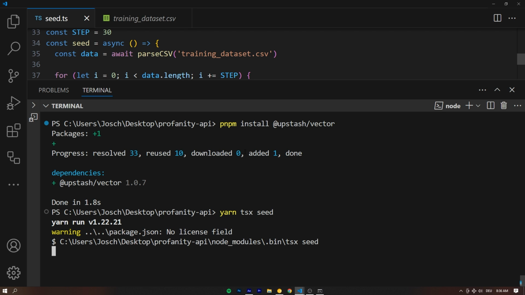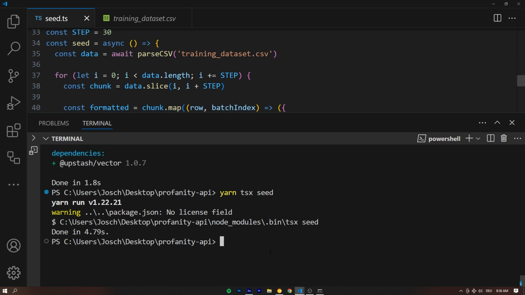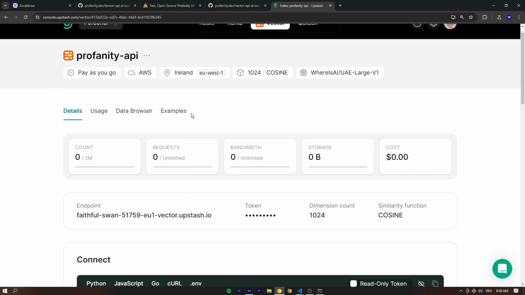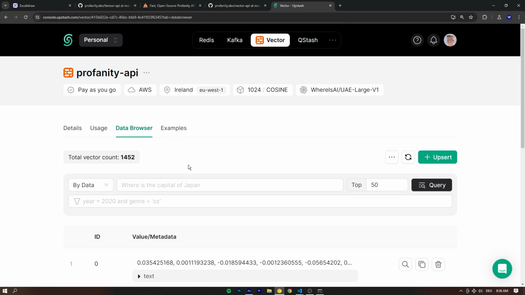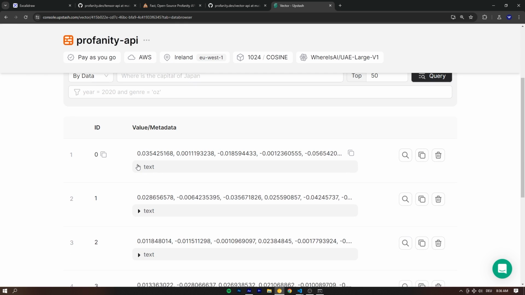So let's actually put this data into our database. Let's run our script yarn tsx seed, and ideally, that's going to take a bit longer because it fires 30 row batch requests to our database. And let's go to our data browser right here on Upstash, and we can see 1452 vectors in here. Beautiful, that is amazing. Dude, and believe it or not, that's the hardest part of this entire thing.